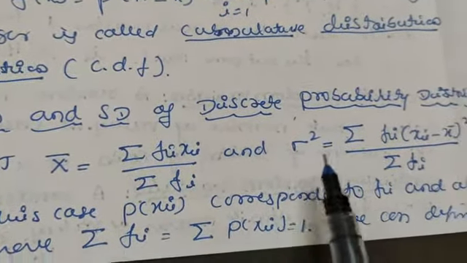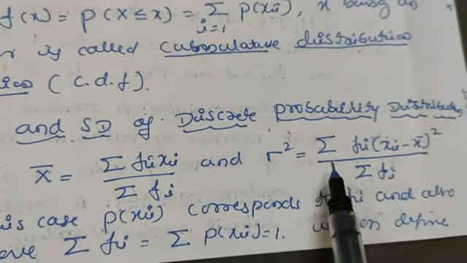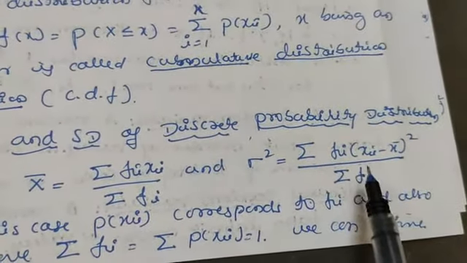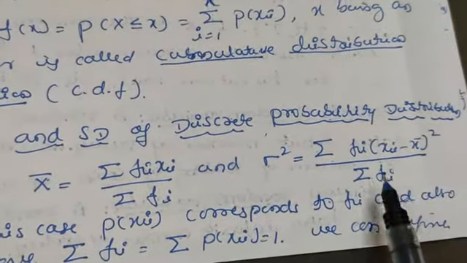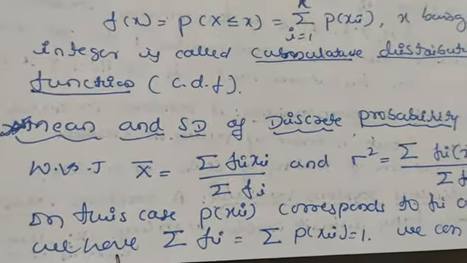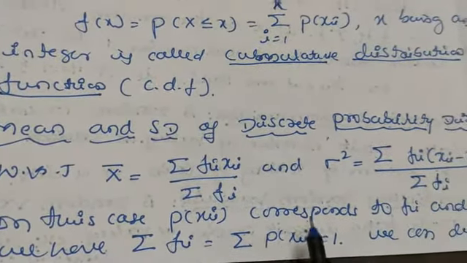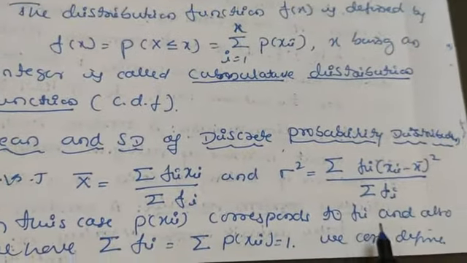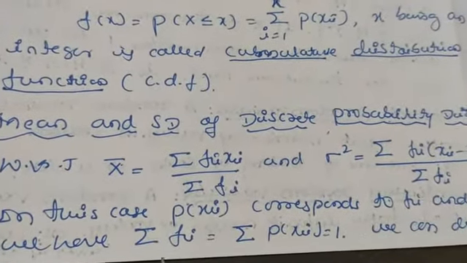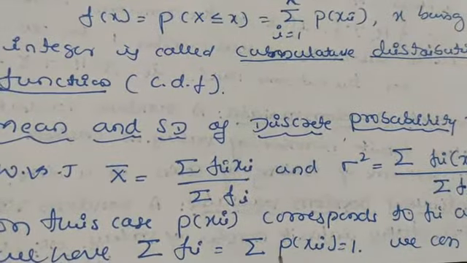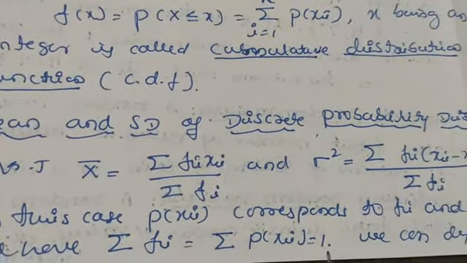And sigma square is equal to sigma fi (xi minus x bar) whole square divided by sigma fi. In this case, p of xi corresponds to fi, and also sigma fi is equal to sigma p of xi, which is equal to 1.